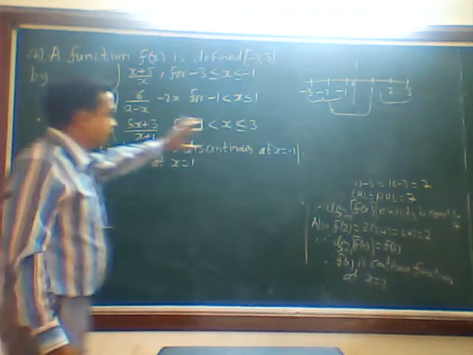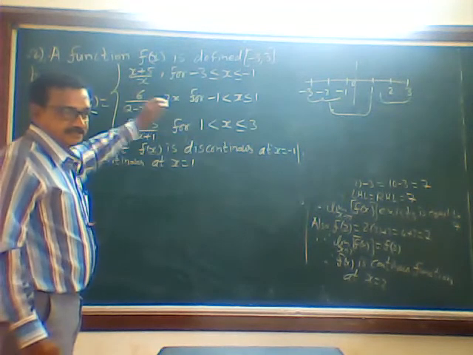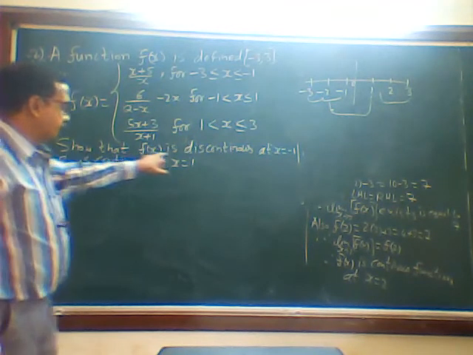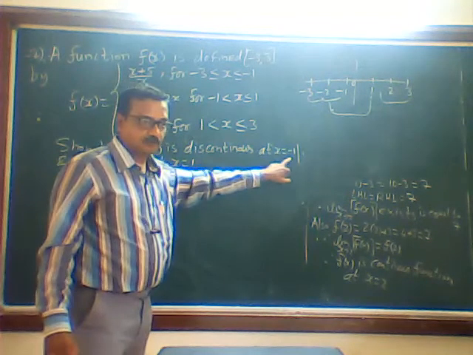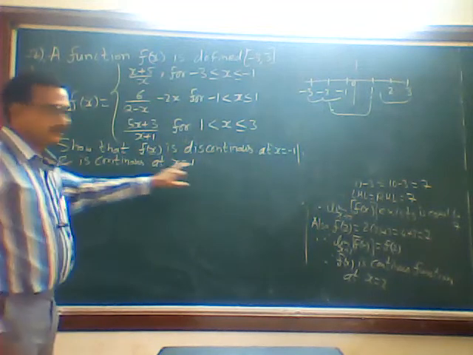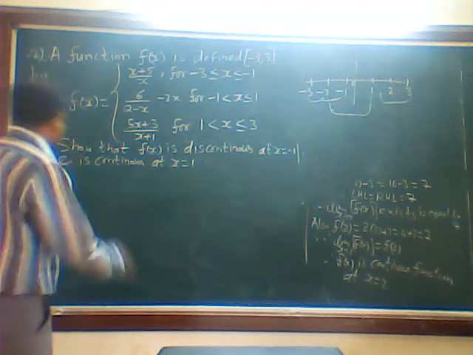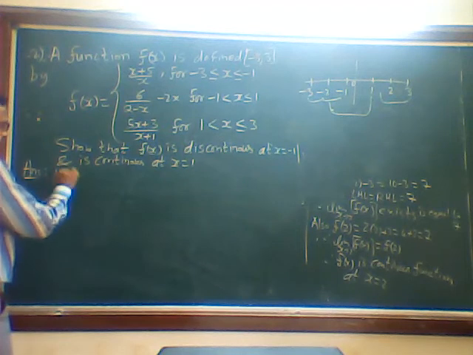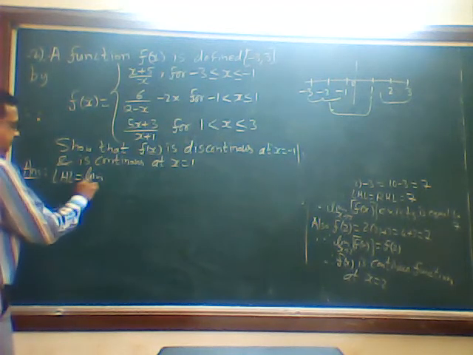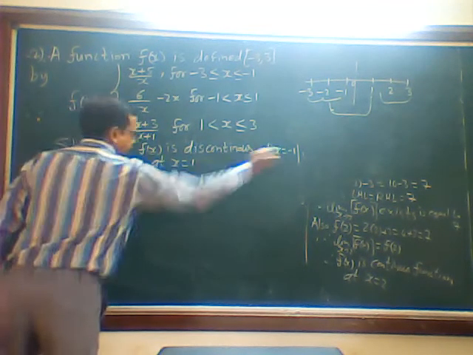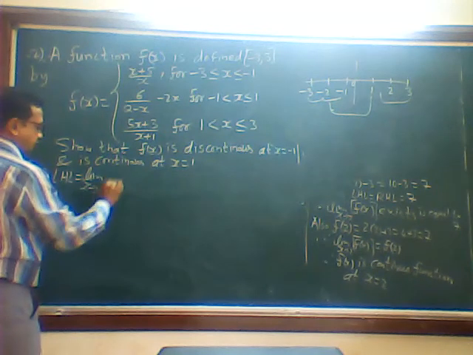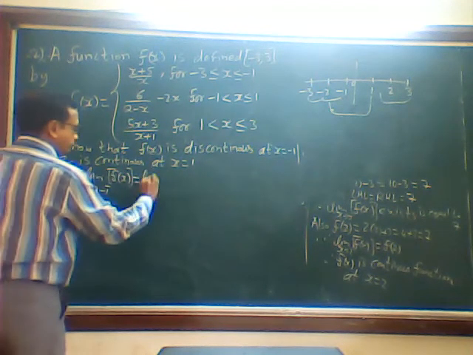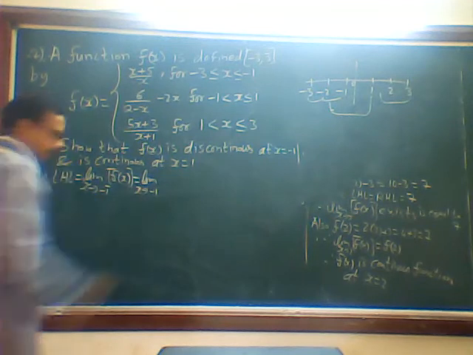Okay. Now we are going to find out in a pair LHL, RHL, LHL, RHL. Why? He has asked two things here. Show that f of x is discontinuous at x is equal to -1 and is continuous at x is equal to 1. Okay. So now my answer is going to be one of first one. LHL: limit x tends to -1 minus f of x, we are going to find first, is equal to limit x tends to -1.